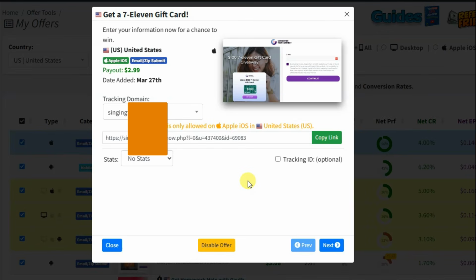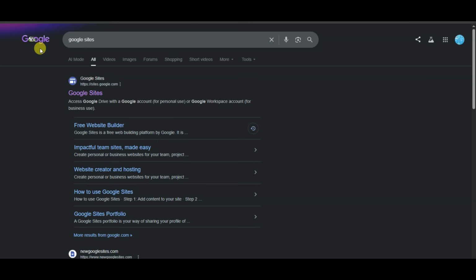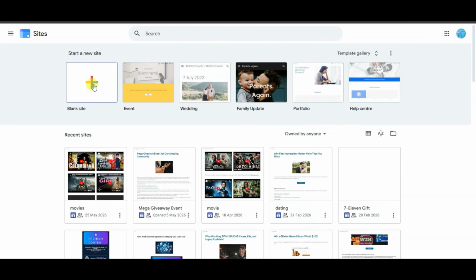Guys, first of all, you will have to create a website. You can also create a landing page. I'm going to create a landing page to promote this CPA offer. You can go on Google, you can search for Google Sites. You can visit this URL. You can click here to open a blank template.